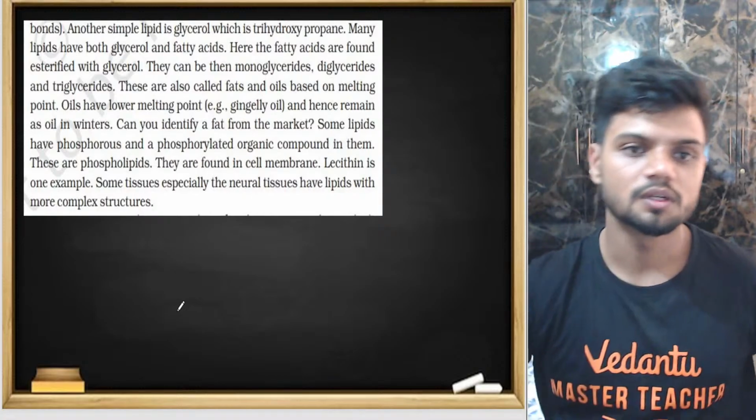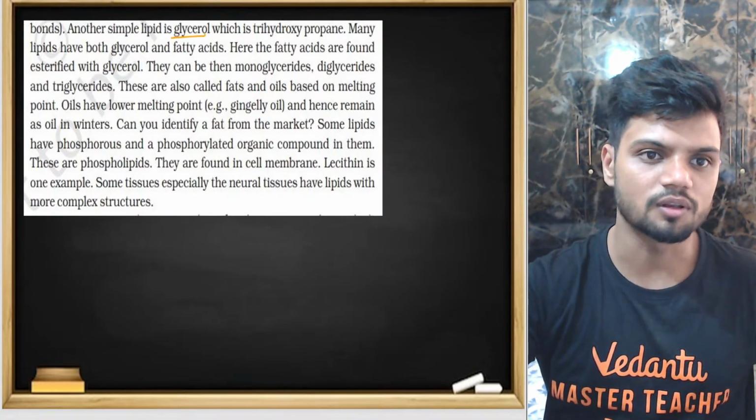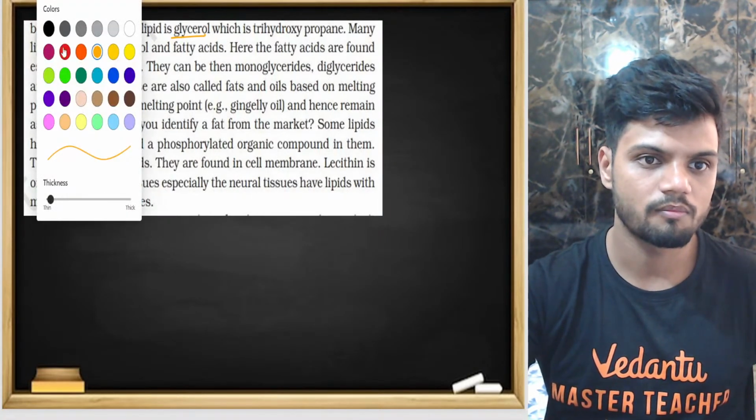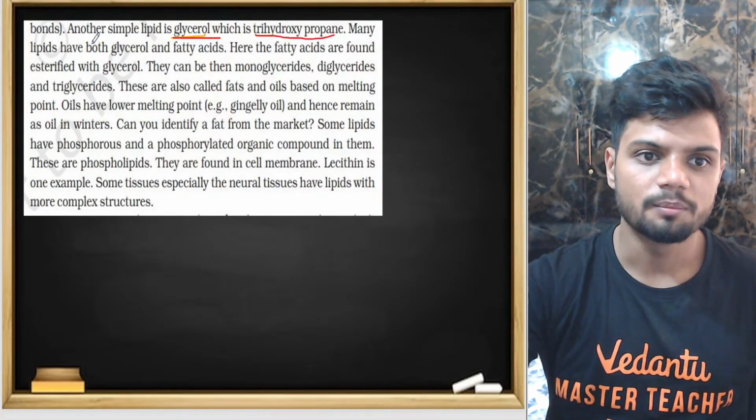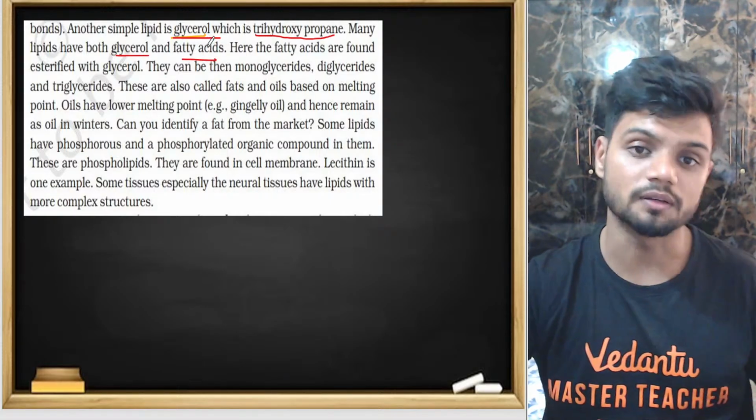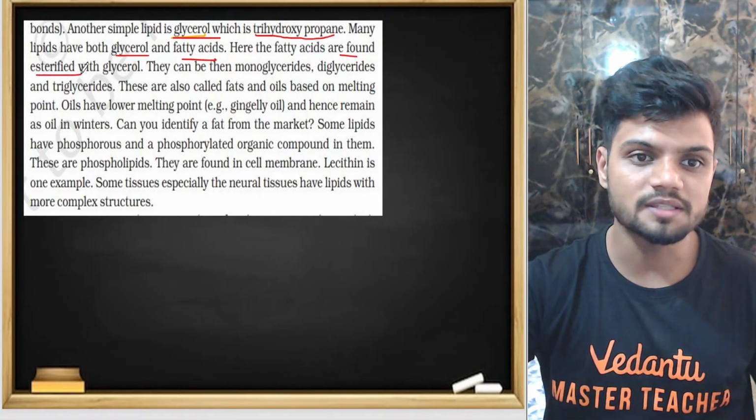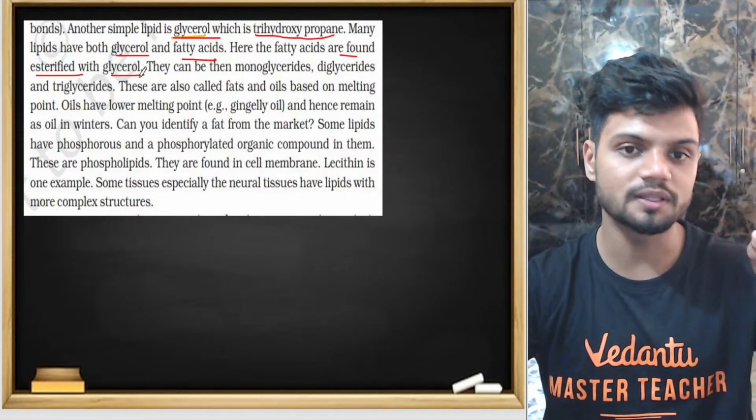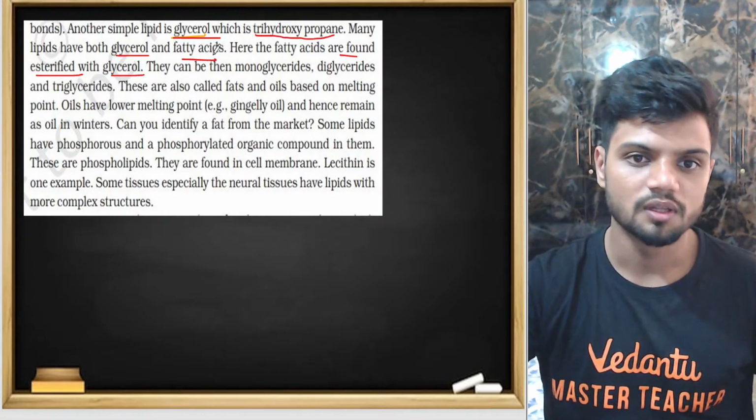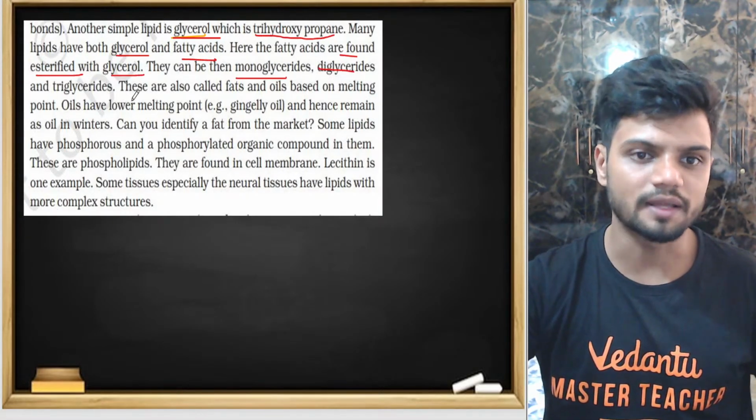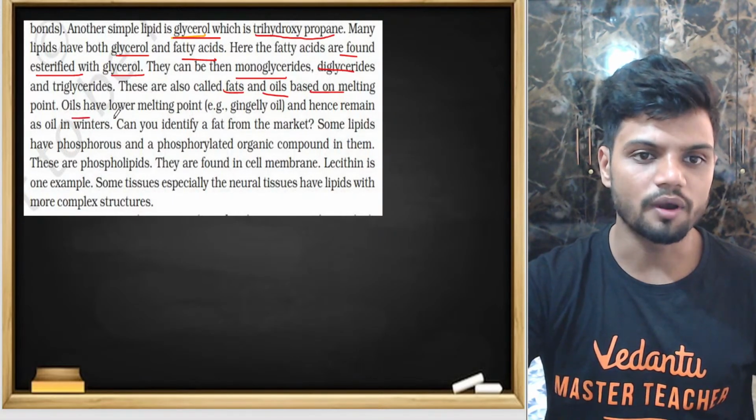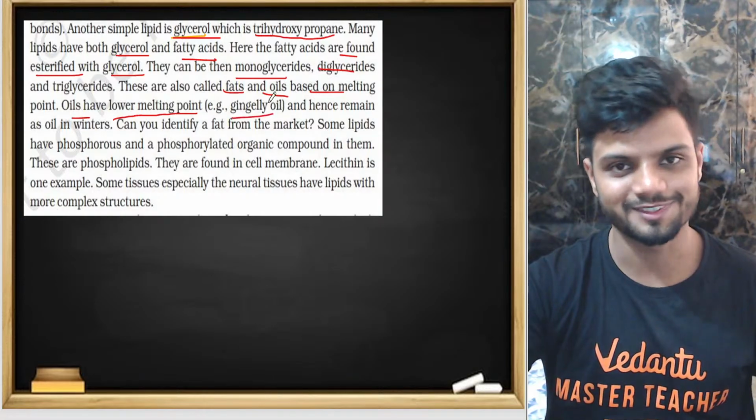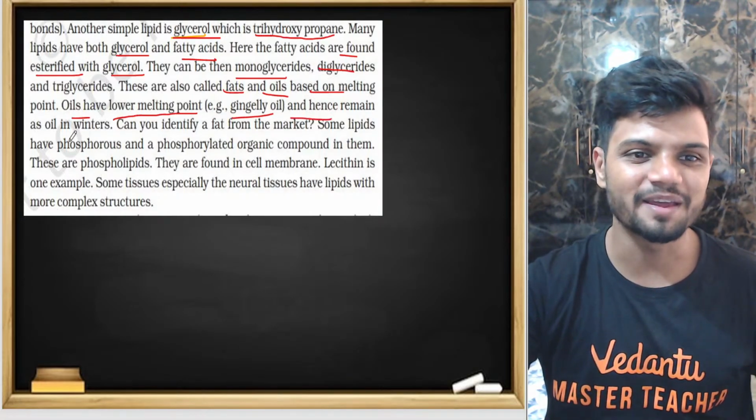Another simple lipid is glycerol, which is trihydroxypropane. Many lipids have both glycerol and fatty acids together. They are found esterified with glycerol. They can be monoglyceride, diglyceride, or triglyceride. They're also called fats and oils based on the melting point. Oils have a lower melting point, like gingelly oil, and hence remain oil in winter.